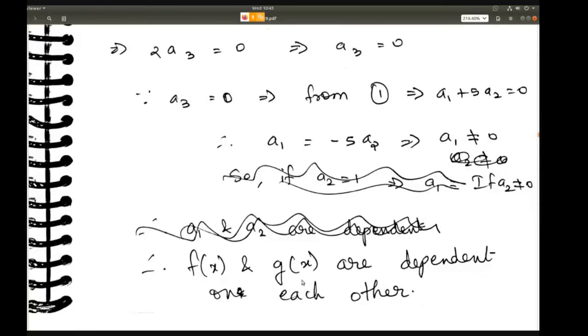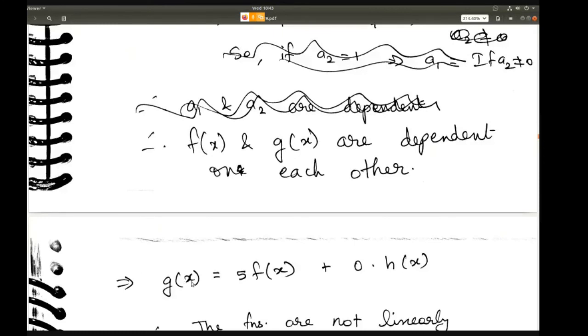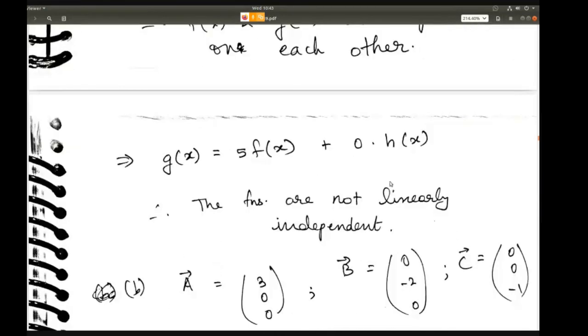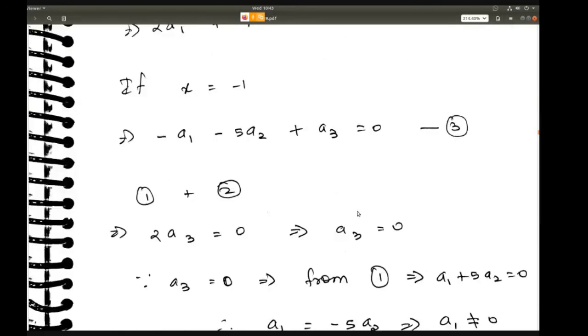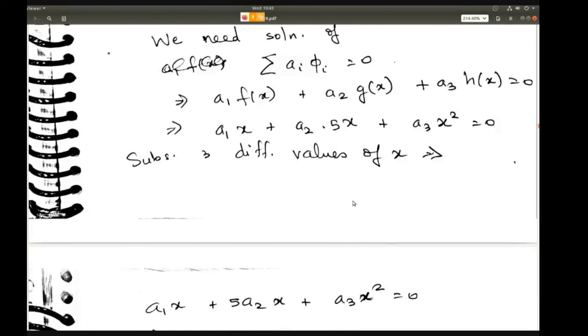So the answer is that f of x and g of x are dependent on each other, which means g of x can be written as 5 times f of x plus 0 into h of x. Okay, the functions are not linearly independent. Is this clear? Let me know if you have any questions here. You've seen how mathematically we have proceeded.